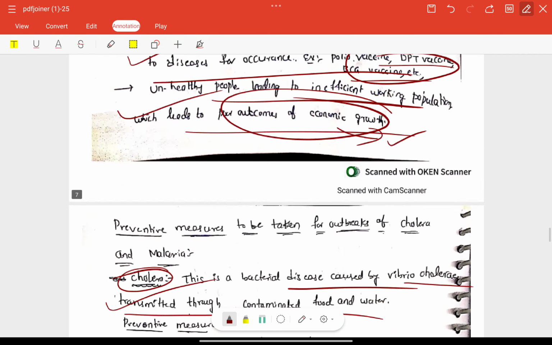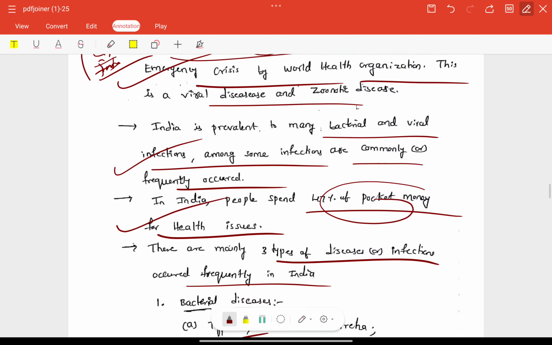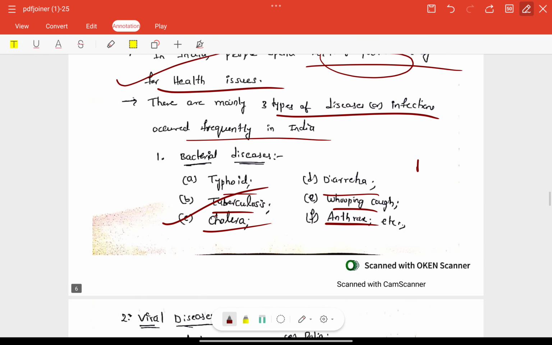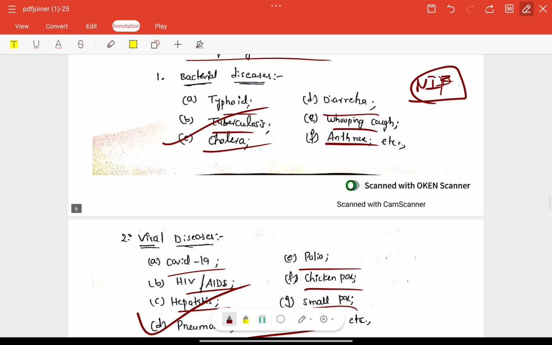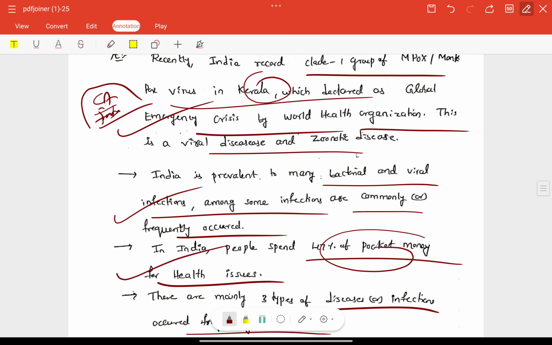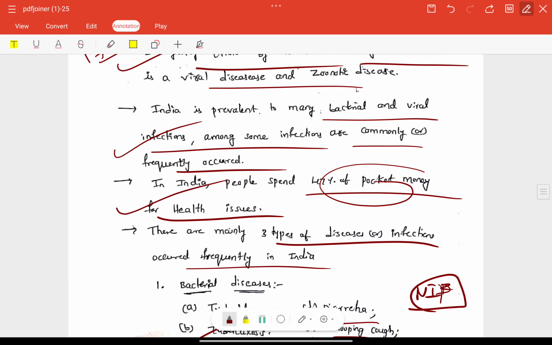Finally, in this part, some important measures like the national immunization program also need to be included. Other than that, Delhi dengue-free campaigns also need to be included here, right. These types of issues need to be included here and there, otherwise everything is okay.